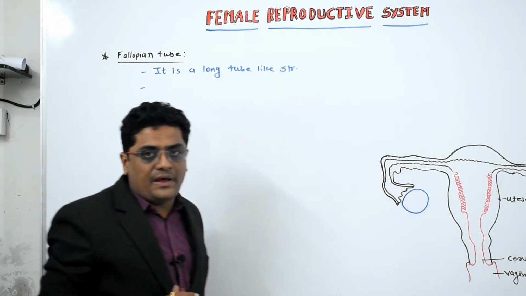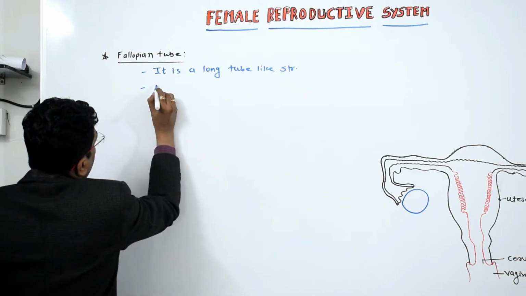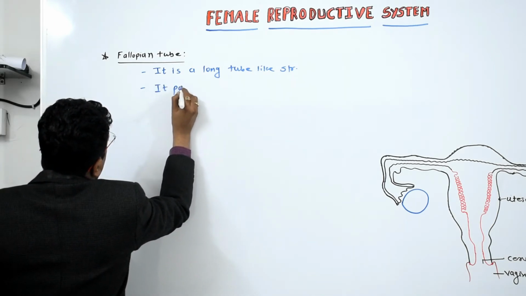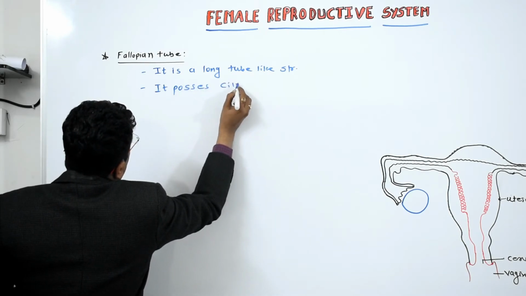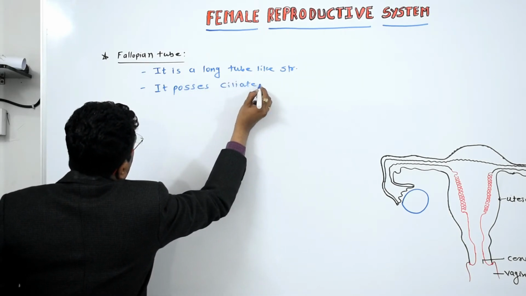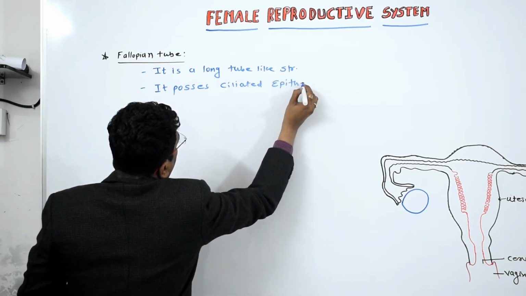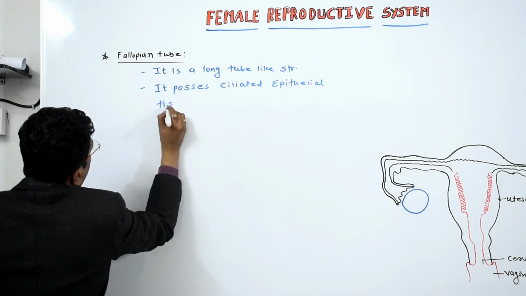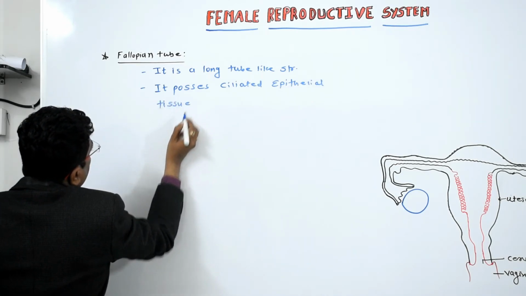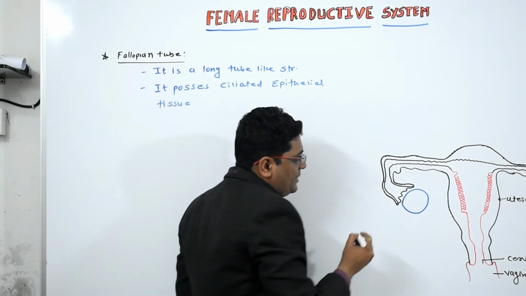The structure of the fallopian tube: it possesses ciliated epithelial tissue. Structurally, the fallopian tube possesses mainly three parts.